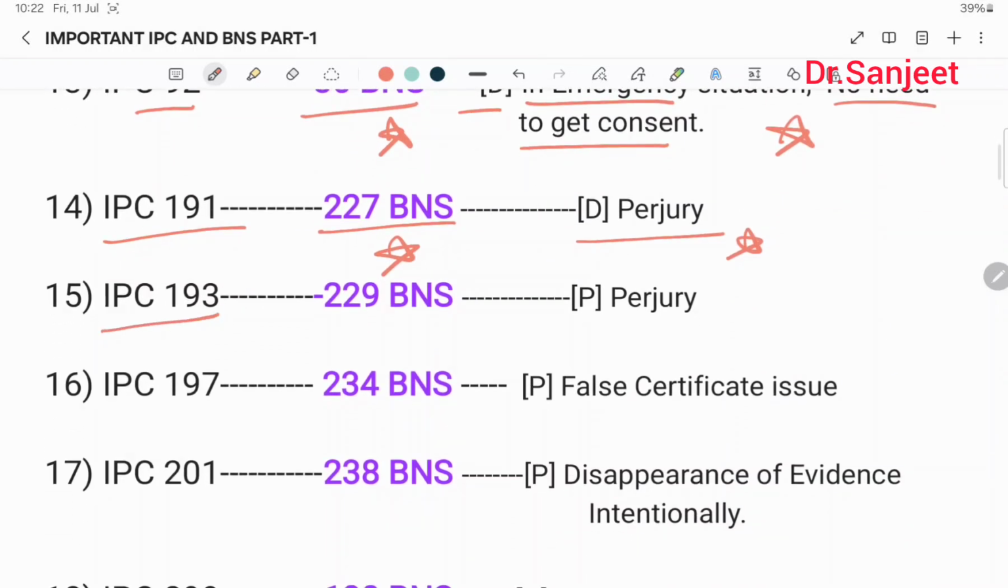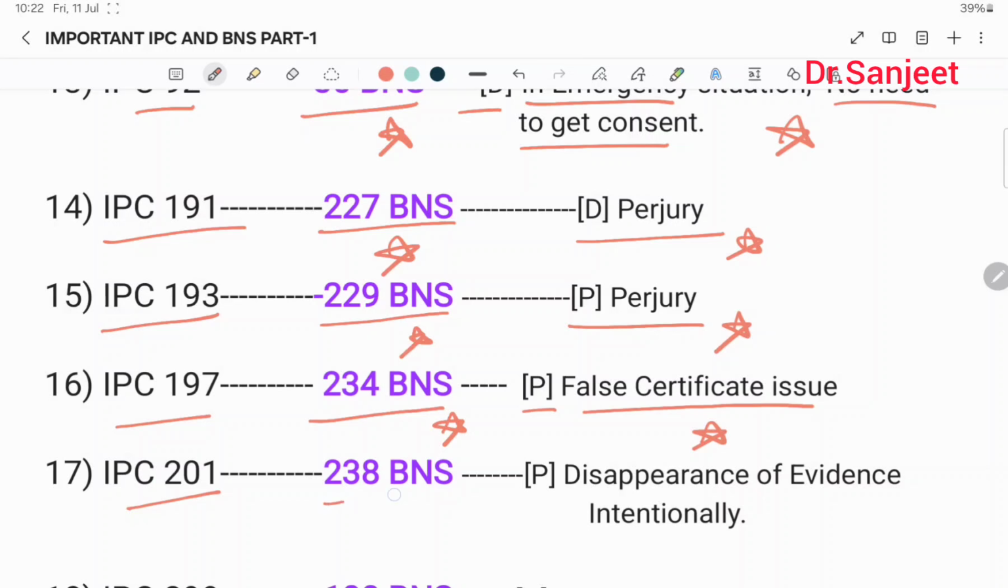Then IPC 193, 229 BNS, punishment for perjury. IPC 197, 234 BNS, punishment for false certificate issue. Then IPC 201 and 238 BNS, punishment for intentional disappearance of evidence.